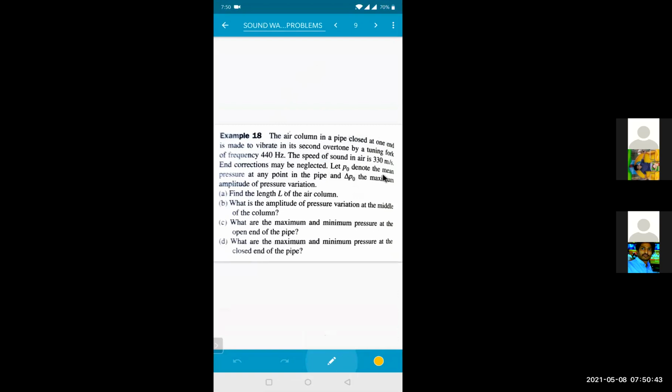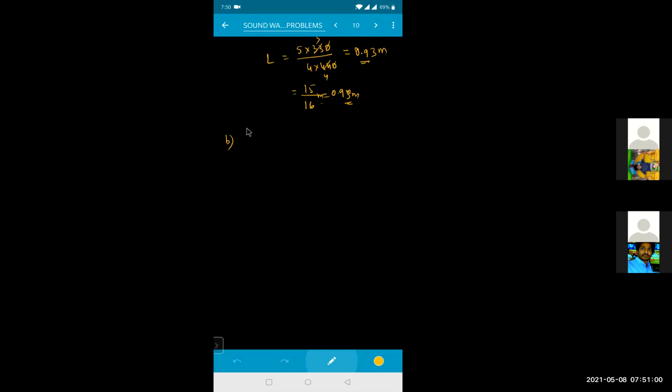The speed is given. P naught denotes the mean pressure at any point in the pipe, and delta P is the maximum amplitude of the pressure variation. What is the amplitude of the pressure variation at the middle of the column? At the middle of the column, we need to calculate that one. So let me see what I can write here. Pressure formula: P is equal to delta P naught into sine of K into X. Oh no, there is no phase difference because we are starting from an origin కాబట్టి.